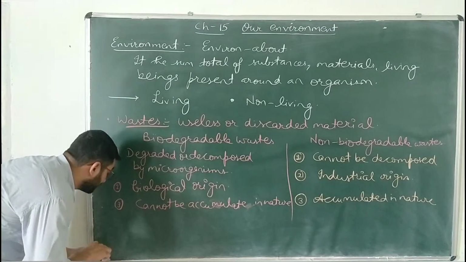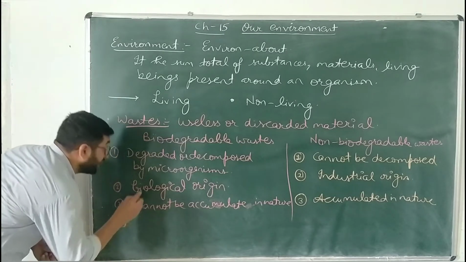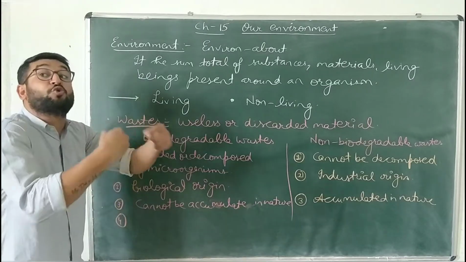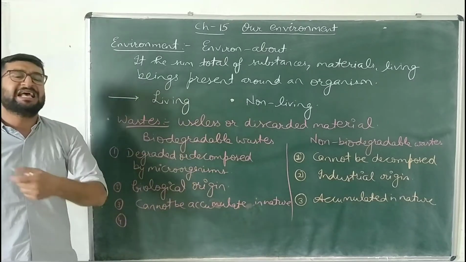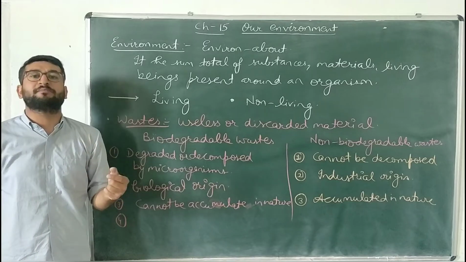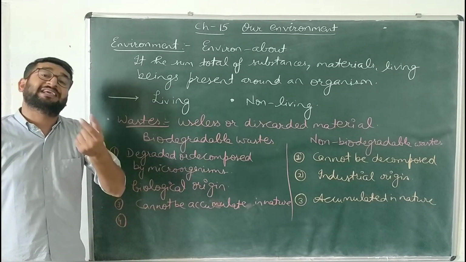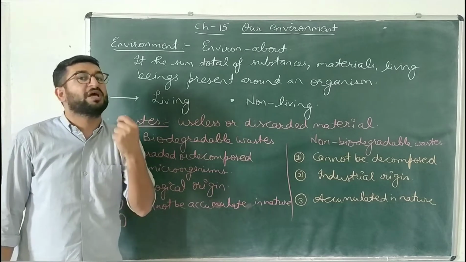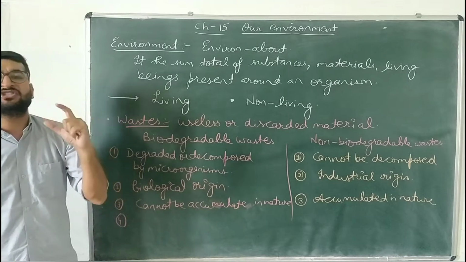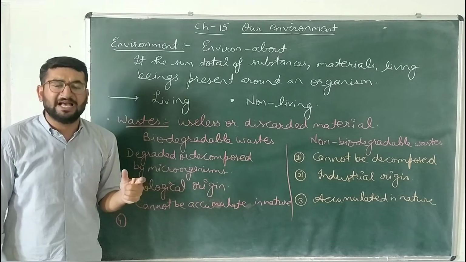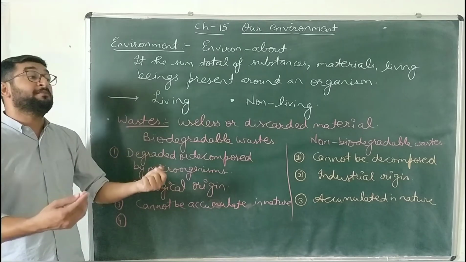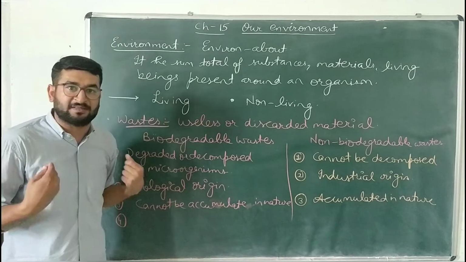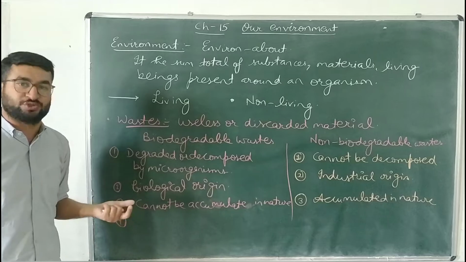The next difference is on the basis of conversion of a waste into a resource. What is a resource? Anything which we find in the nature or make artificially and can be used for our well-being is known as a resource. ऐसी कोई भी चीज जो हमें नेचर से मिली है या हमने खुद बनाई है और उसे हम अपनी वेलबींग के लिए यूज कर सकते हैं, that is known as a resource.